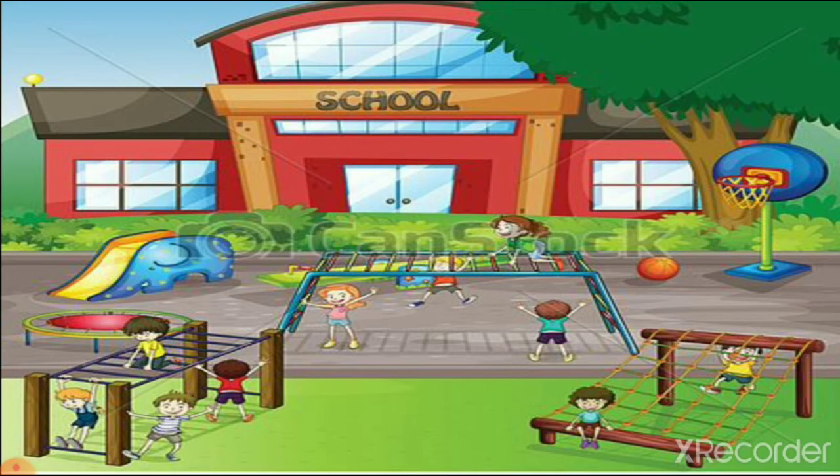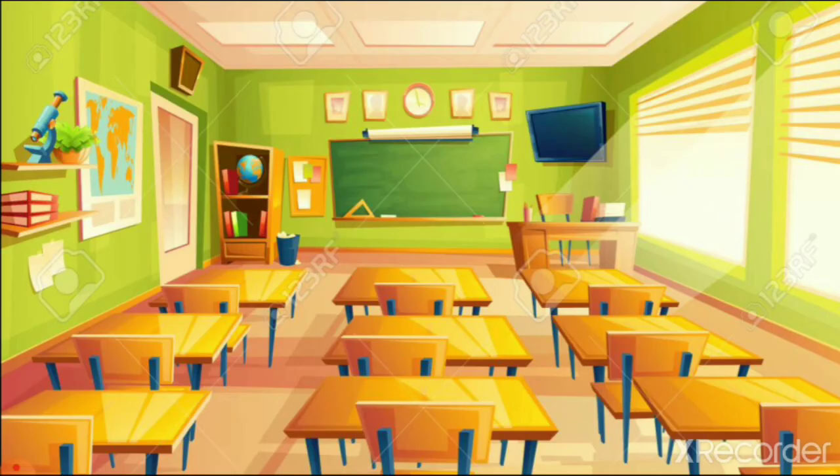When you are coming to school, you see that there is sand, a basketball court, a volleyball court and many other things. So when you are going to school, your surrounding looks like that, slides and children are playing. You can see the basketball court. All these things you can see when you are in your school playground.